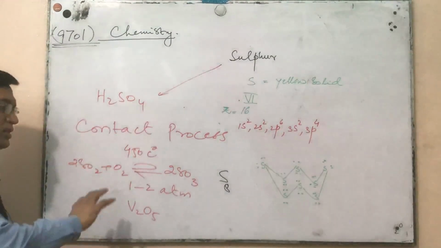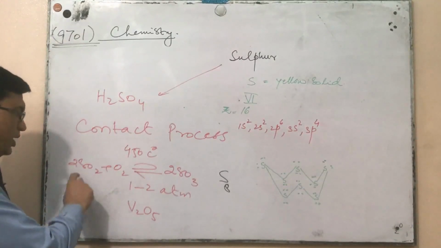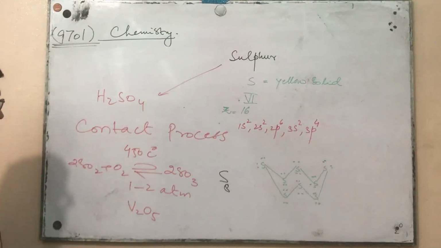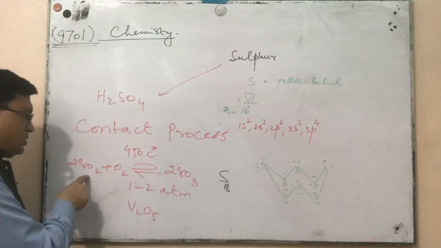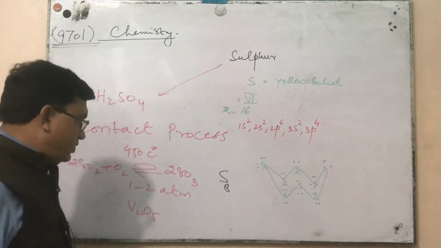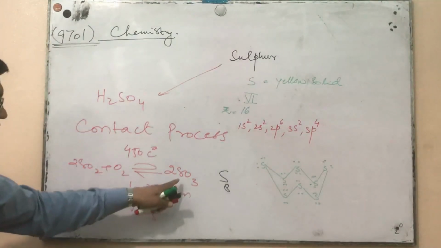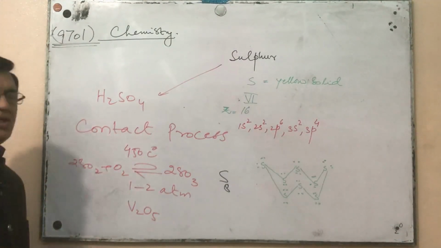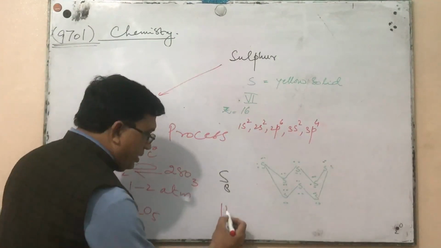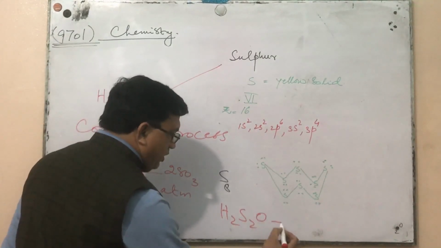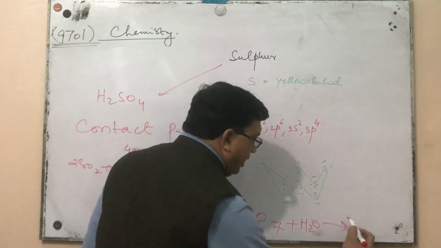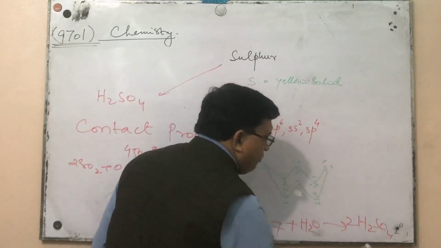Before that, sulfur dioxide is purified, and to make this catalyst more active, extra pure sulfur dioxide without any moisture should be converted into sulfur trioxide. Now, this sulfur trioxide is passed through concentrated sulfuric acid, making oleum, H2S2O7, which on adding a calculated amount of water can be converted into sulfuric acid.